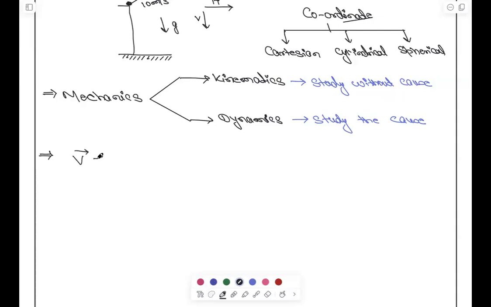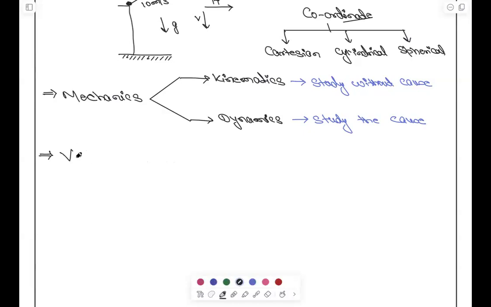V is equal to 20 I cap plus 30 J cap. So can I say that when I fix this I cap, it became a scalar? Why? Because I have fixed the direction. Because a vector is two things. A vector is magnitude as well as direction.